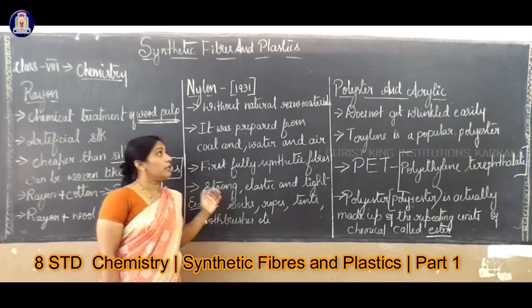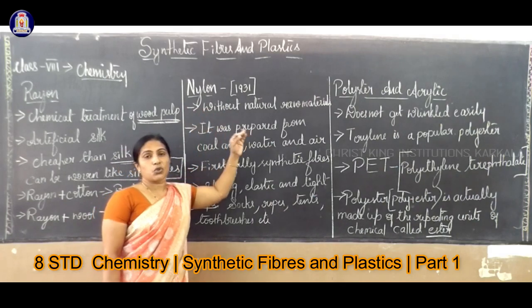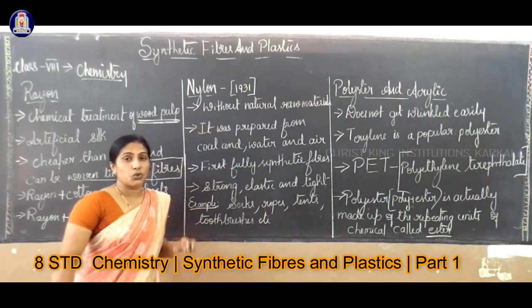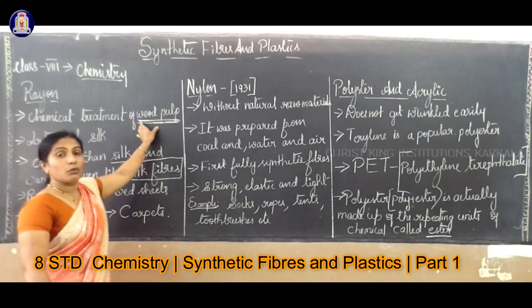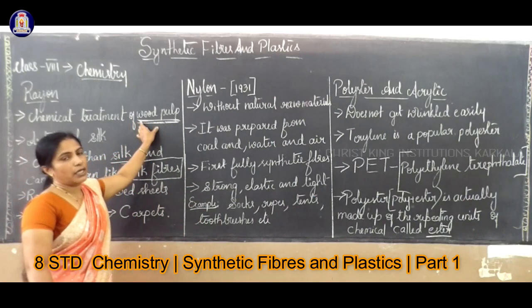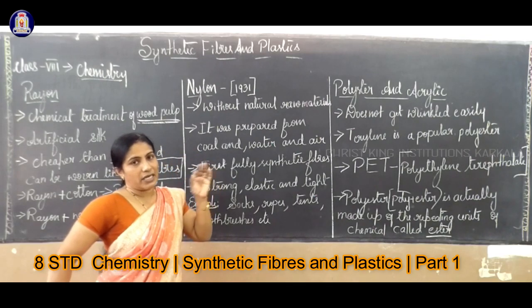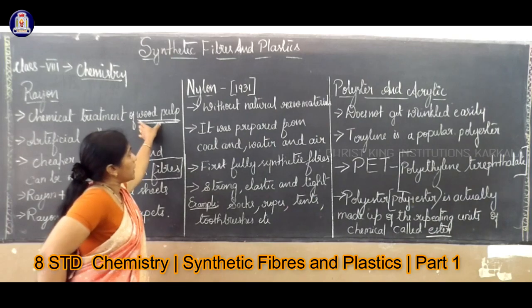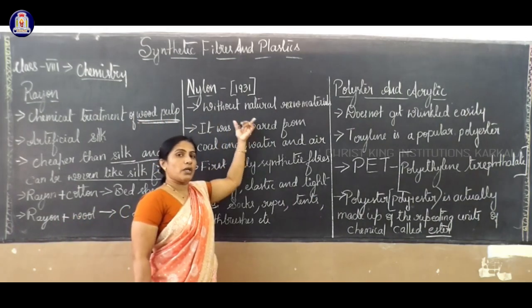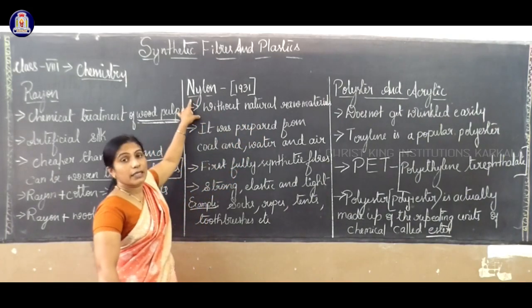We are familiar with it; in 1931 it was invented. Without natural raw material. So here we have used wood pulp. Wood is a natural thing, so it is prepared from a tree, etc. That is called natural. It is a natural raw material, but if the fiber is prepared without natural raw material, that is nothing but nylon.